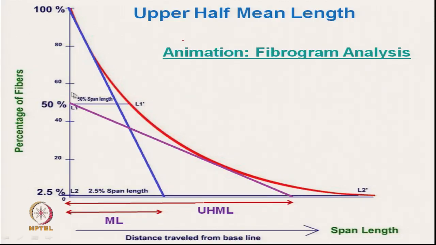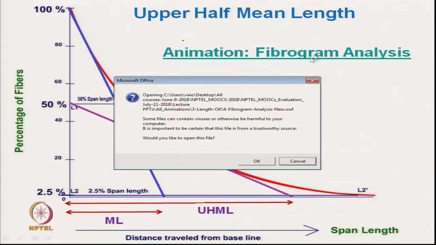Now, what we have discussed is that it gives the idea about the 50% span length and 2.5% span length, and also the mean length and upper half mean length. From mean length and upper half mean length, we can get the idea of dispersion of fiber length.